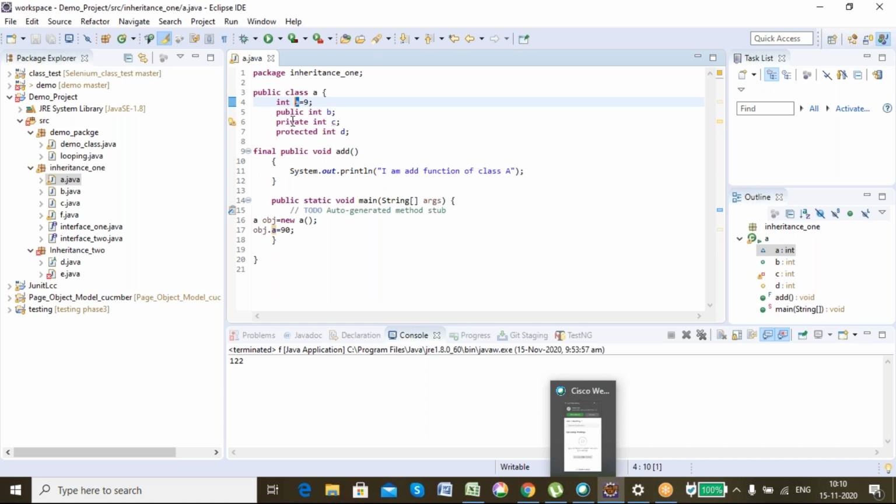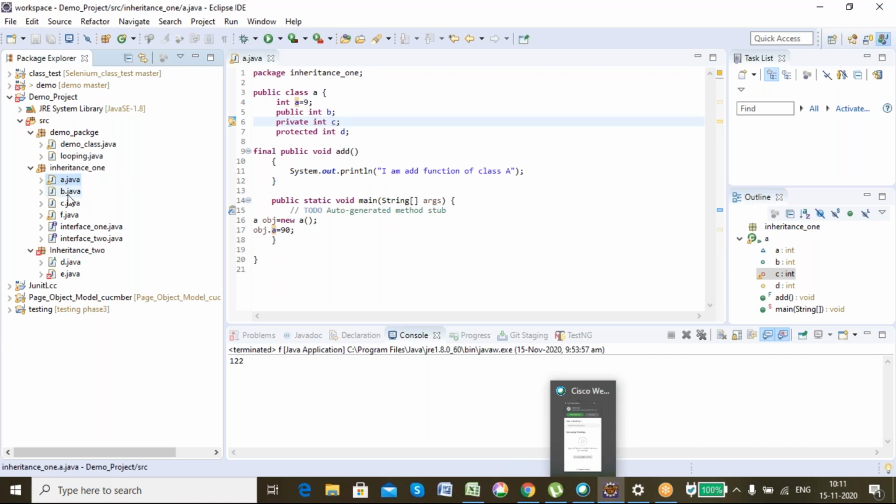And what is private? Private is the keyword which you can access only inside that class. It is not permitted to access it elsewhere in the package. That means in class A, I can access this int C only here in class A. I cannot access it inside B or C or F or inheritance two. Only inside the class can I access it. Got my point?